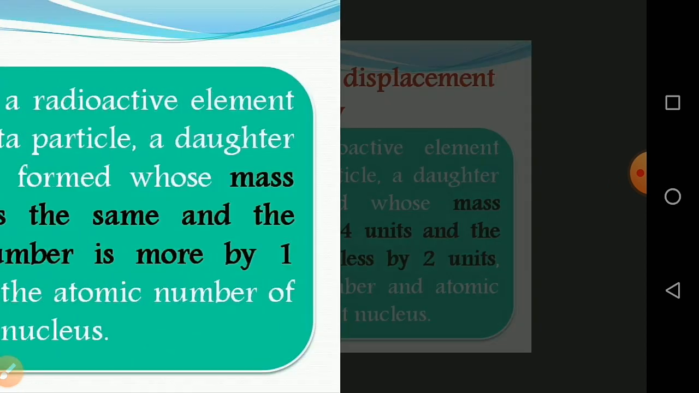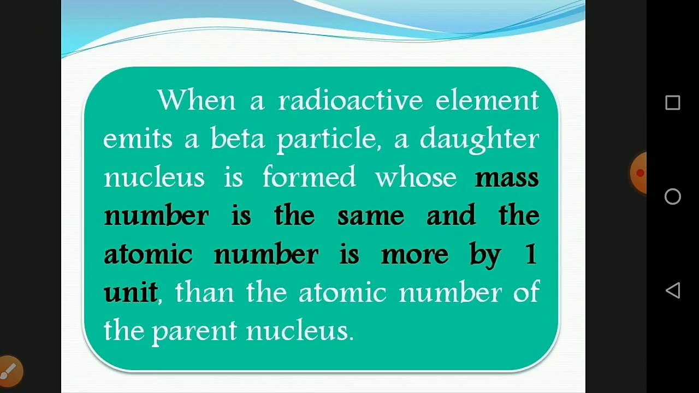When a radioactive element emits a beta particle, the daughter nucleus formed has the same mass number, and its atomic number is more by 1 unit than the atomic number of the parent nucleus.